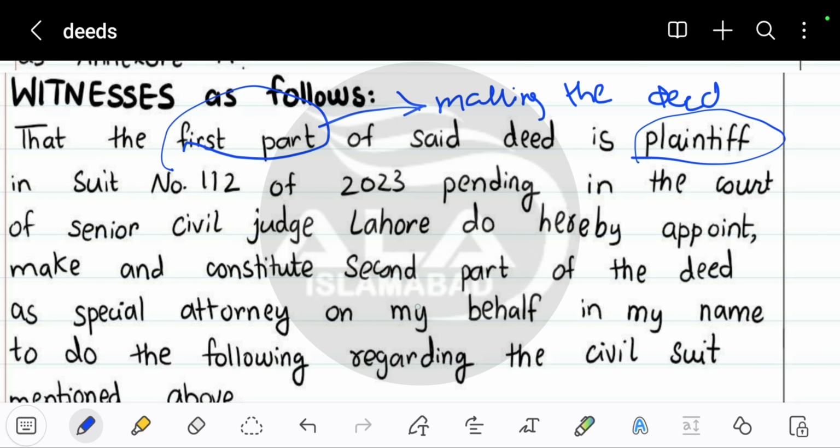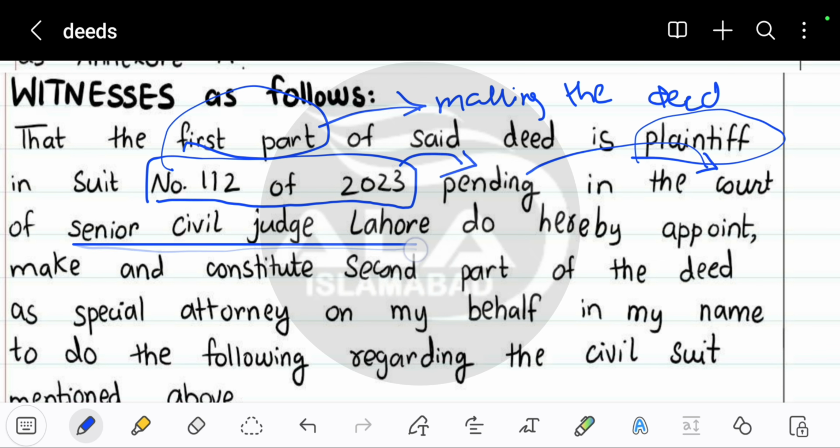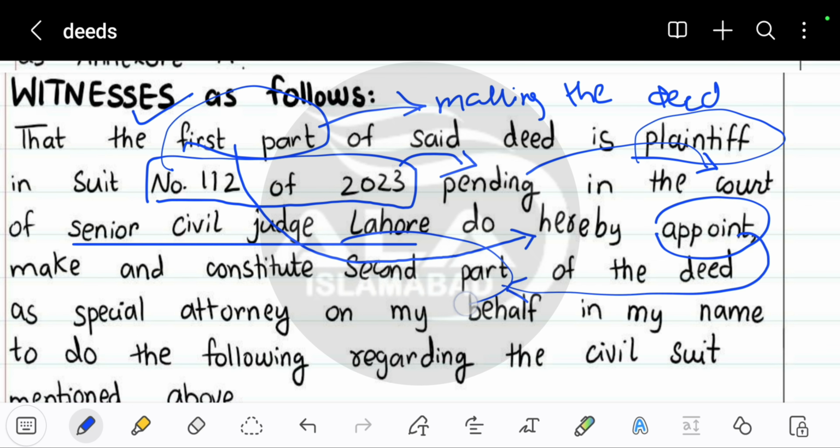is known as the plaintiff, and he has filed a case with this suit number, and this case is pending in the court. You have to write the name of the court. And this first person wants to say that he is appointing someone, the second part of the deed, as a special attorney.